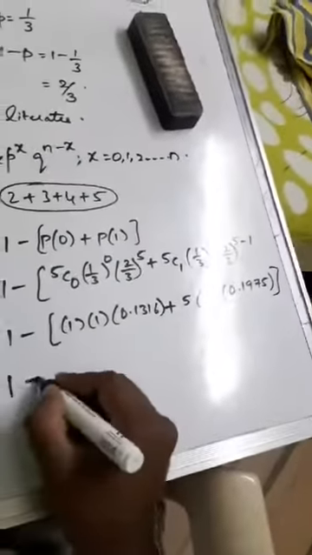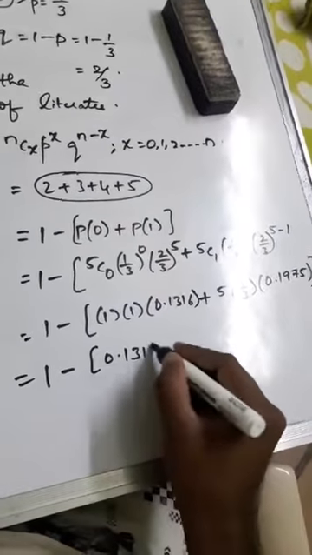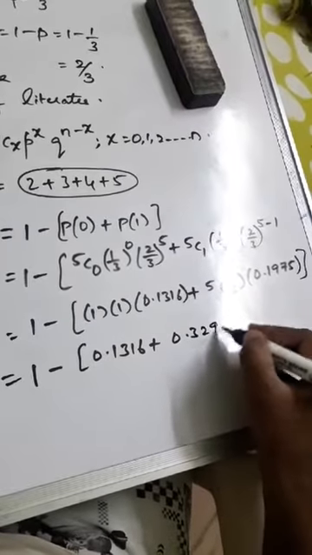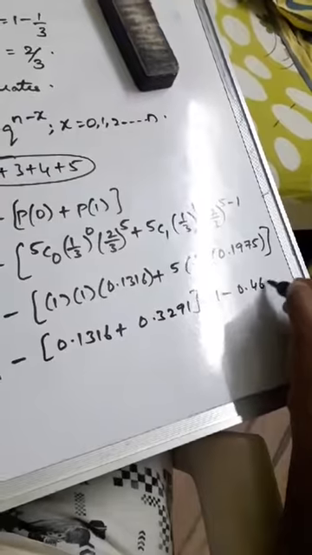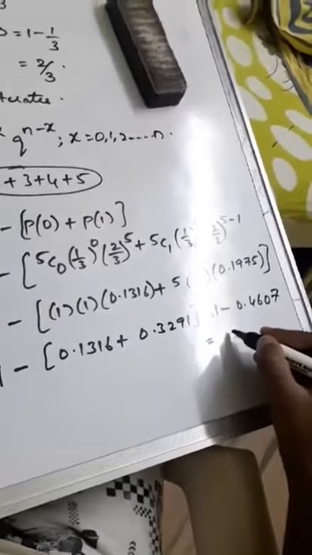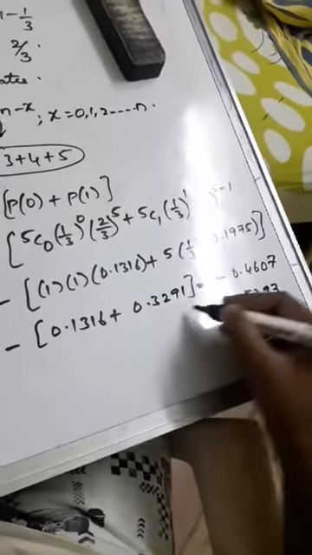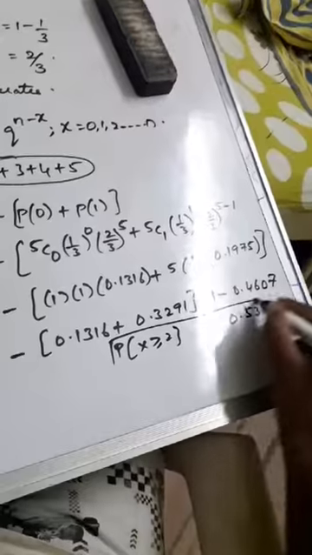So for the final answer you write down 1 minus of 0.1316 plus, after multiplying, 0.3291. That is equal to 1 minus 0.4607. Here comes the final answer, 0.5393. So this is X, at least 2 are literates.